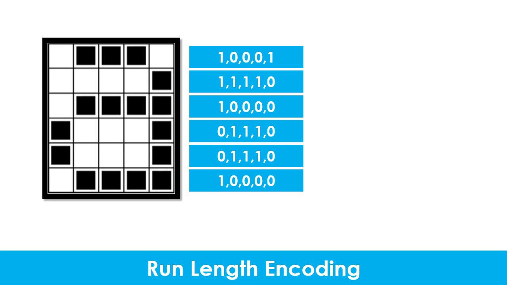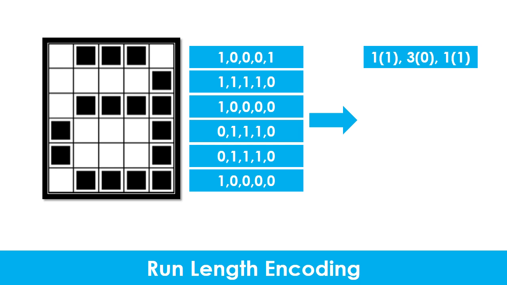Run-length encoding can also be applied to bitmap images by writing the number of pixels followed by the value in brackets. For example, in the first line of this image we have 1 white pixel, which is represented by 1, followed by 3 black pixels, which are represented by 0, followed by 1 white pixel, which again is represented by 1.